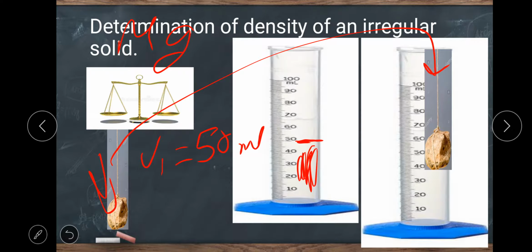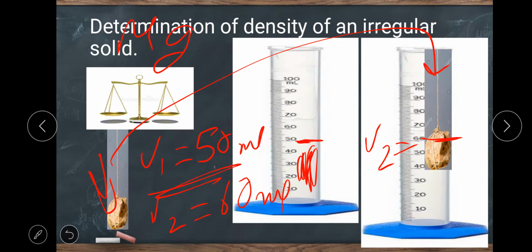After immersing this irregular solid into the measuring cylinder, we have noted V1 as 50 ml after filling the cylinder. After immersing the irregular solid, we noted the volume V2. The water level rises. Suppose V2 is up to 60 ml.